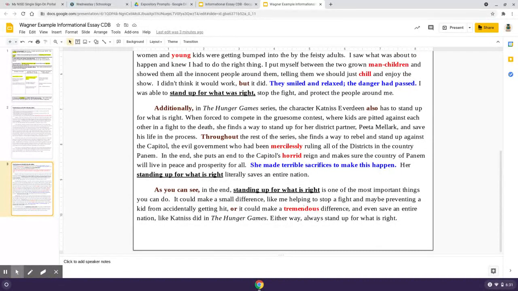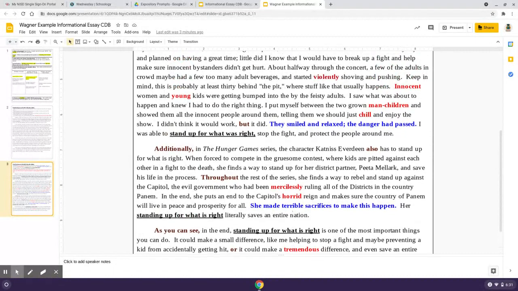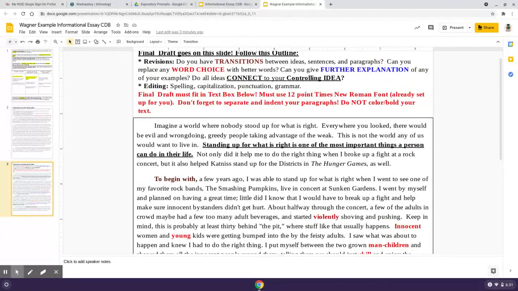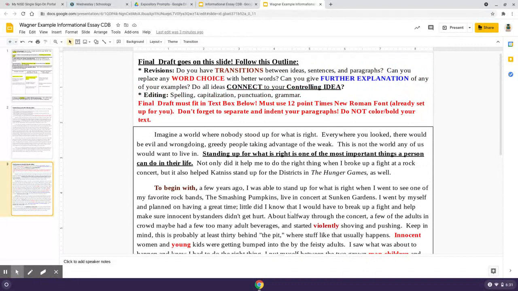And then at the end, I talked about how it could make a big difference. I thought "it could make a tremendous difference" was better. So that's what you can do with word choice. You want to make sure you're doing that. Again, you don't need to do yours in red. I'm just showing you mine in red as an example, so you can see it a little bit easier.